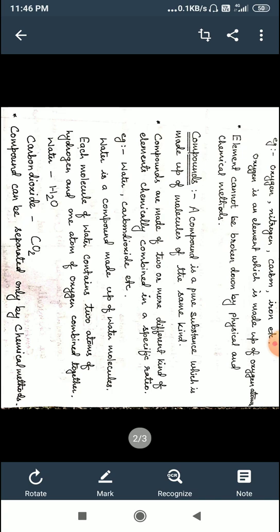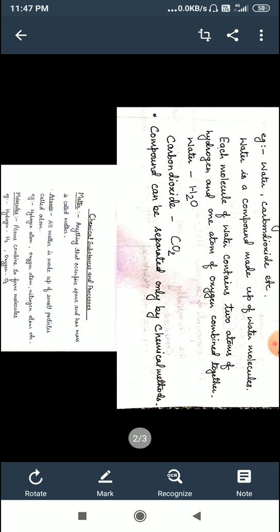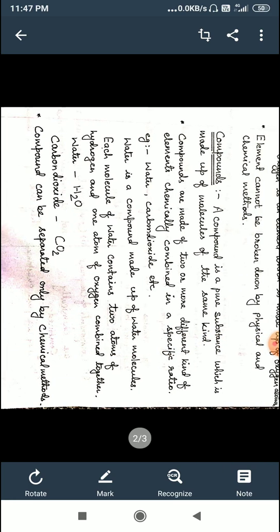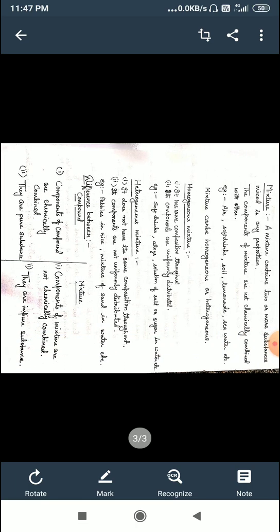Now, the chemical formula of carbon dioxide is CO2. One atom of carbon and two atoms of oxygen combine to form one molecule of carbon dioxide. A compound can be separated only by chemical methods.